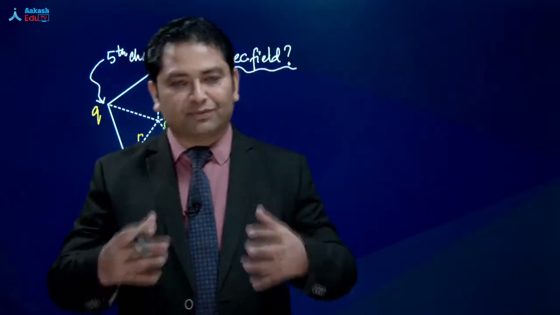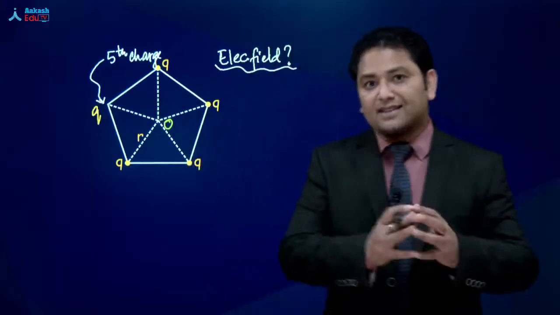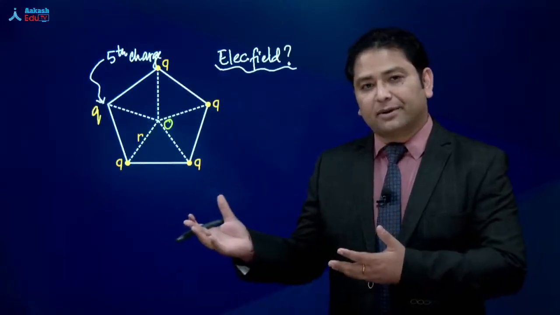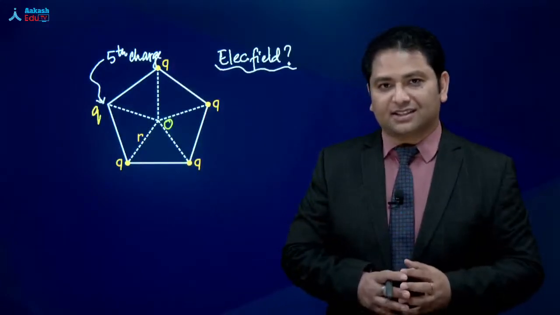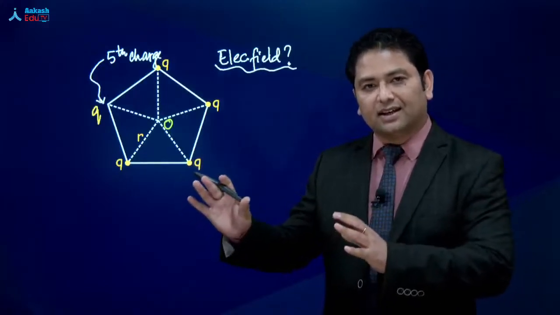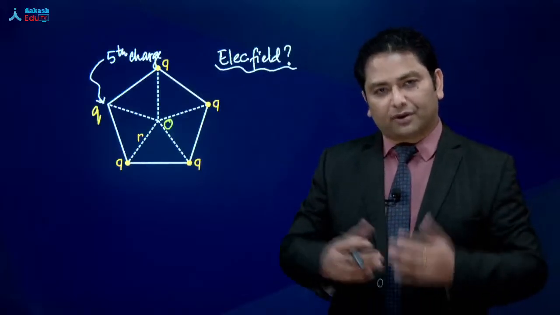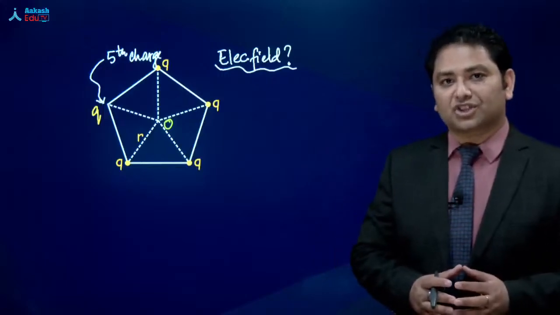With the help of symmetry, we would like to see how to calculate the expression in an easier way. Of course, we know we have to calculate the field due to only 4 charges, but conveniently we will introduce a 5th one, and then from the calculation we'll see only the field due to 4 charges.